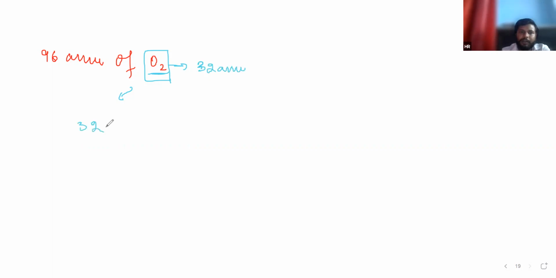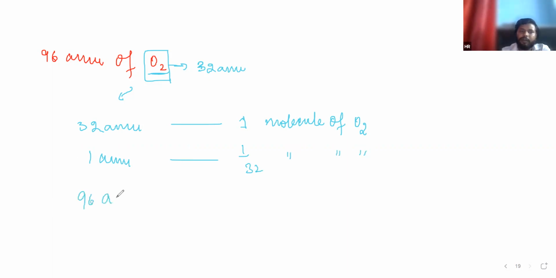That means 32 AMU is equal to 1 molecule of O2, so 1 AMU is equal to 1 by 32 molecule of O2. And what do I need to calculate? How many atoms. We first have to find out how many molecules are present. So 1 by 32 into 96 molecules of O2. That means 3.